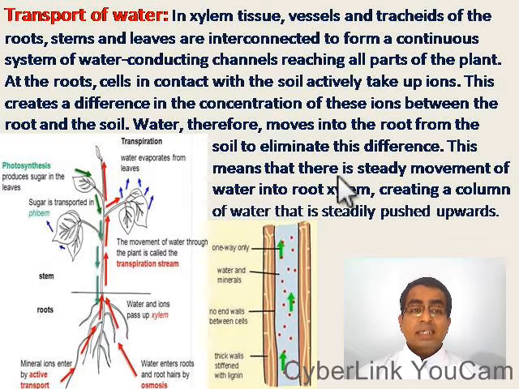This means that there is a steady movement of water into root xylem, creating a column of water that is steadily pushed upwards. Here you can see this red arrow indicates the transport of water and mineral ions towards the leaves. This is xylem vessel, the one-way flow.